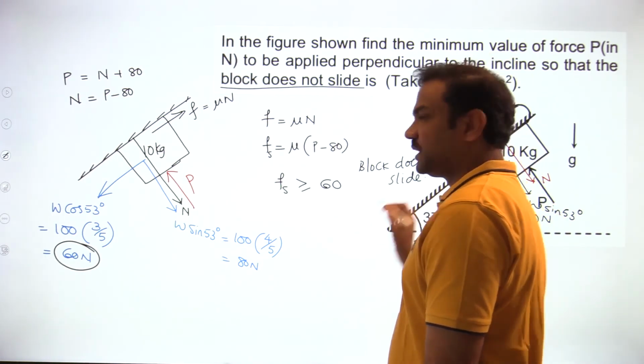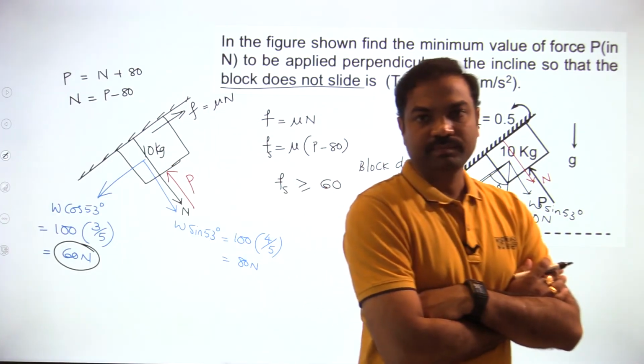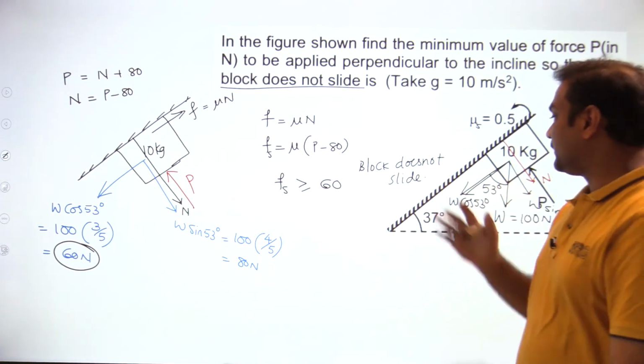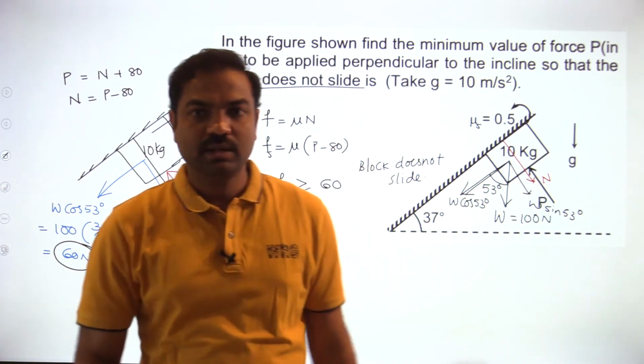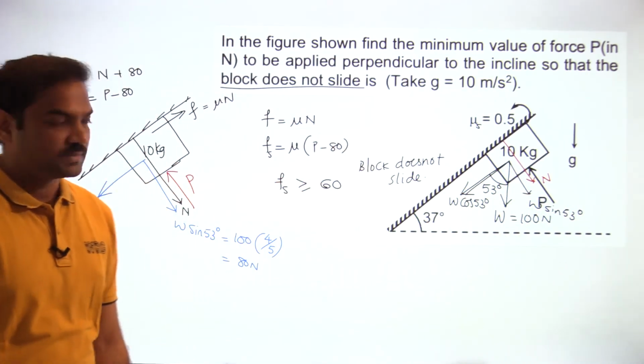Block does not slide. I told you, according to the situation, you have to take the mu condition. You have taken the mu value as mu s. If it is sliding, then the mu value 0.5 you can take as mu k. Okay? So that you have to manage in the question.